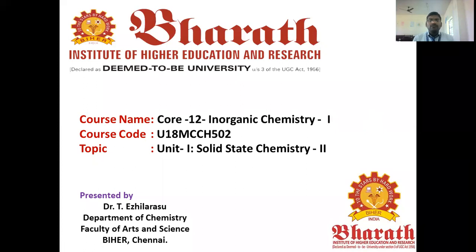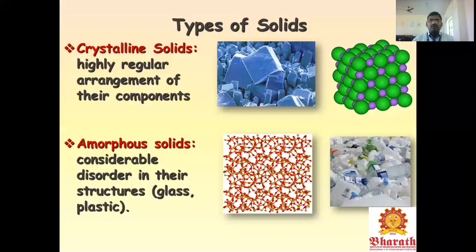Today we are going to discuss the inorganic chemistry paper topic, Unit 1, Solid State Chemistry. Types of solids. There are three different types of solids. One is crystalline solids, another one is amorphous, and another one is polycrystalline solids. The crystalline solids have a highly regular arrangement of the components.